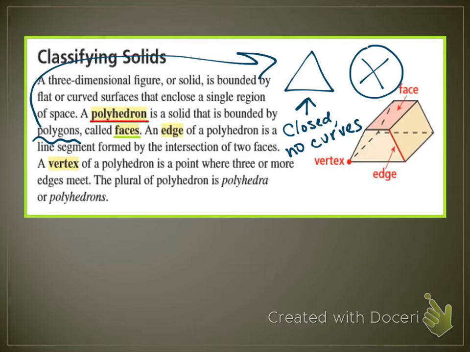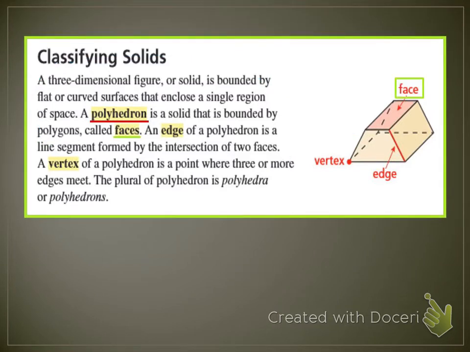An edge of a polyhedron is a line segment formed by the intersection of two faces. So the edge I have highlighted, okay, if you want to be highlighting things, there are edges inside of this figure. You got 1, 2, 3, 4, 5, 6, 7, 8, 9, and then those dotted lines are also edges. They're just behind the shape. 10, 11, 12 edges.